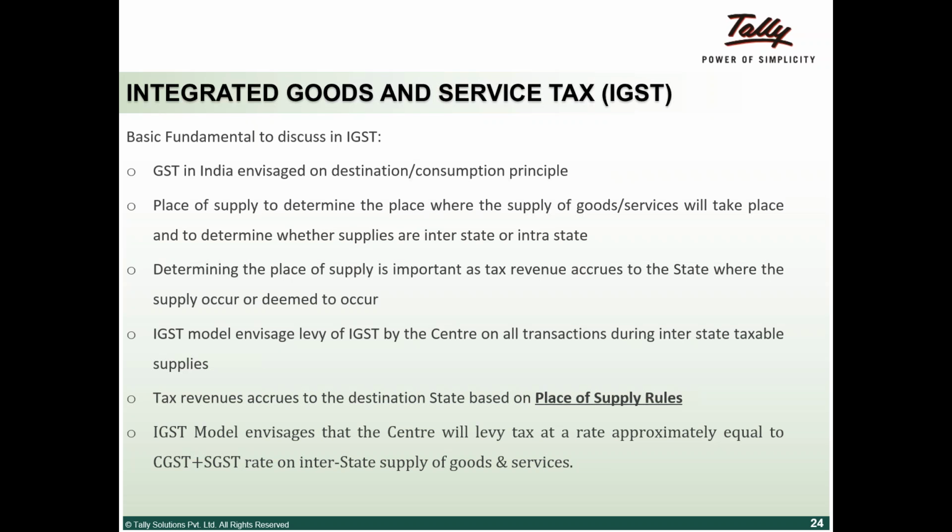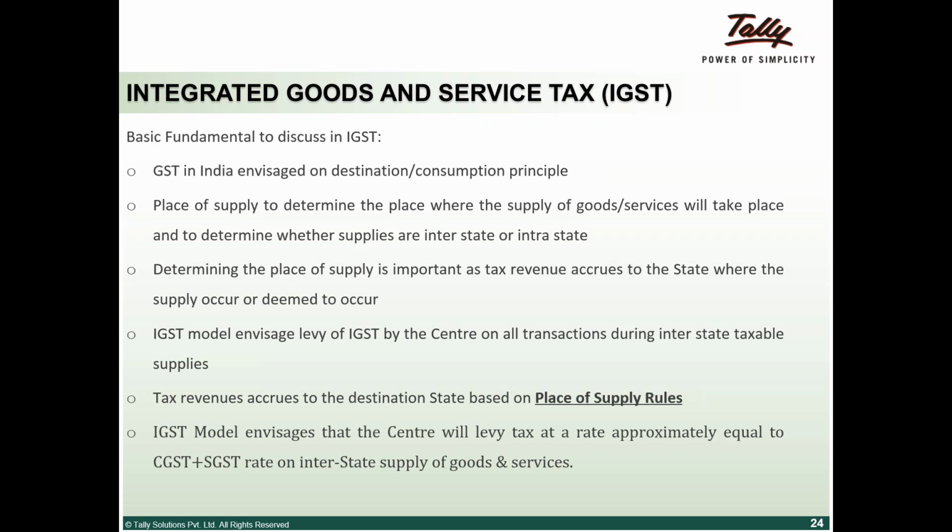So at the back end, when we say that this material is supplied to Chennai, a part of that, we don't know what part, let's for the sake of simplicity assume that 50% goes to the consuming state.